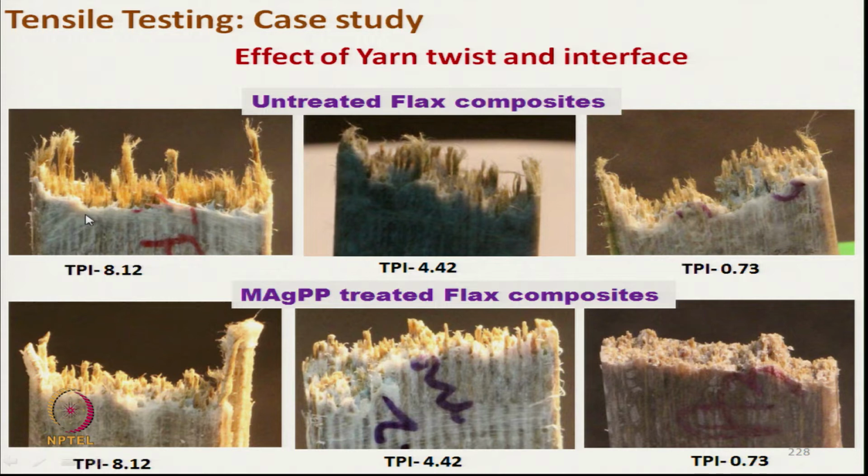But once we treat the polypropylene with MAPP, the bonding improved and we get a sharp breakage. So, load carrying capacity has improved, and here we can see fiber slippage took place.